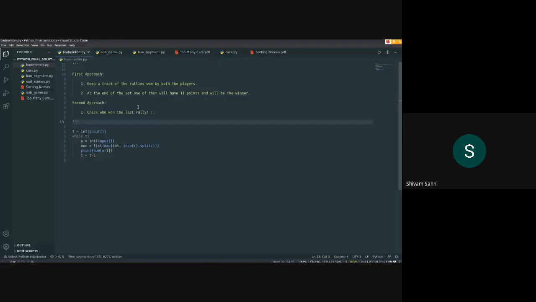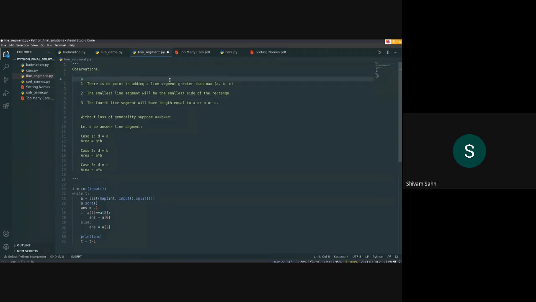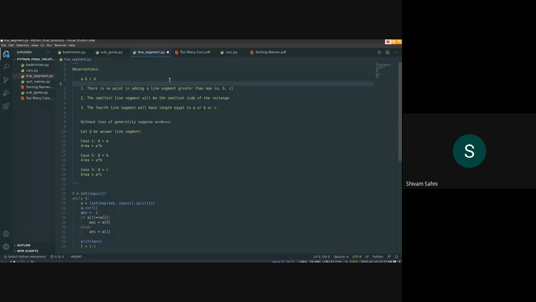There are 3 observations basically. The first observation is that there is no point in adding a line segment greater than the max of A, B, C. If you read the question correctly, we have 3 line segments A, B, C, and we add another line segment, let's call it D. We place these line segments in parallel.